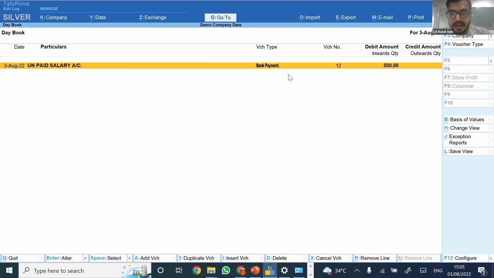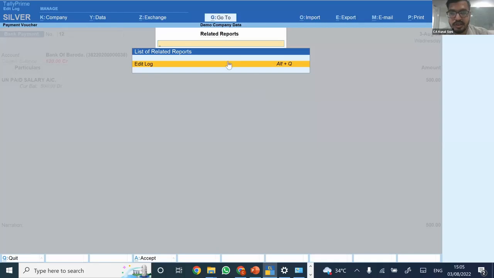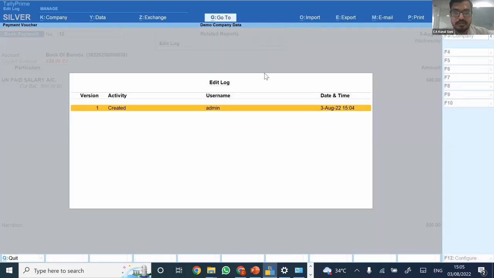Now what does TallyPrime Edit Log provide? When I'm opening this particular voucher, there is one option here for related reports. When I click on the same, there is an option for Edit Log, that is Alter Queue. When I press the same, it displays that the transaction is created the first time. It mentions the activity as created.